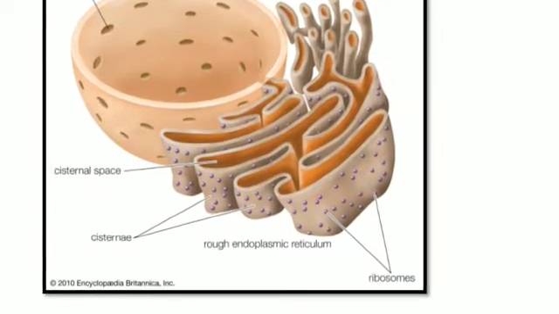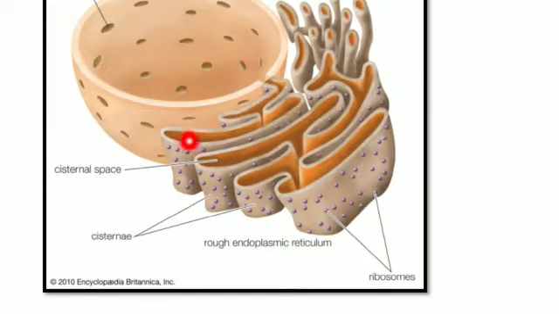Now dear, coming towards the rough endoplasmic reticulum. We say that it is granular because granules are attached, and these granules are the ribosomes. The dots which you are seeing over here are the ribosomes attached to the endoplasmic reticulum. So what is its function? The ribosome is responsible for protein synthesis. We all know that. So it helps in protein synthesis, and its function is to transport materials from inside the nucleus to the cytoplasm, and from the cytoplasm to the nucleus.